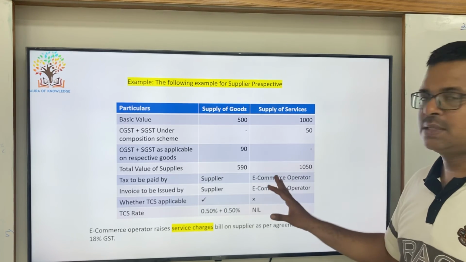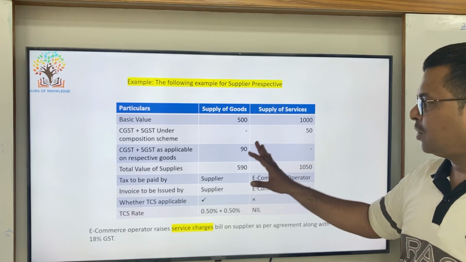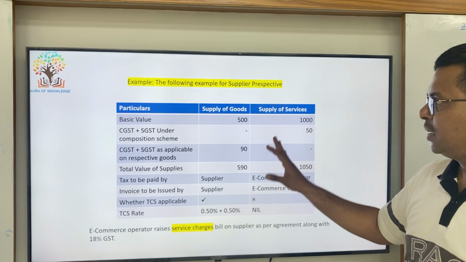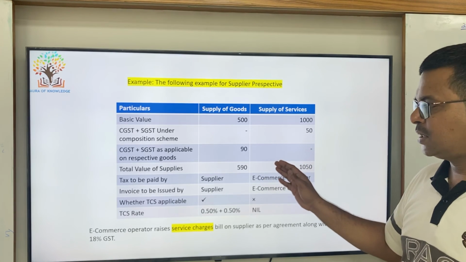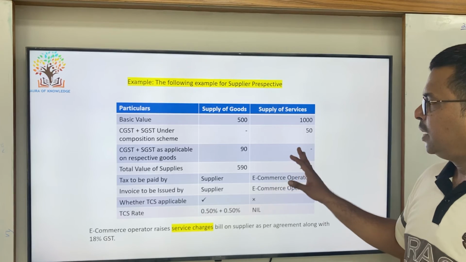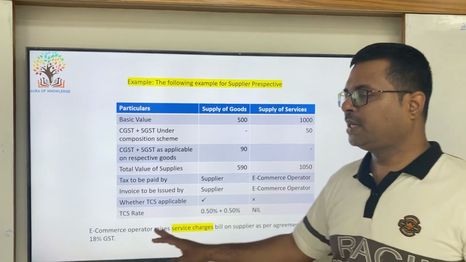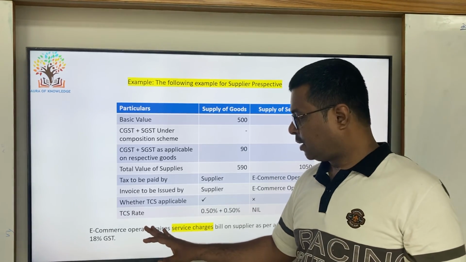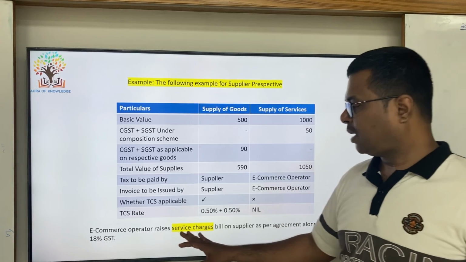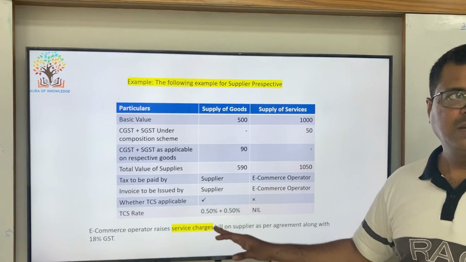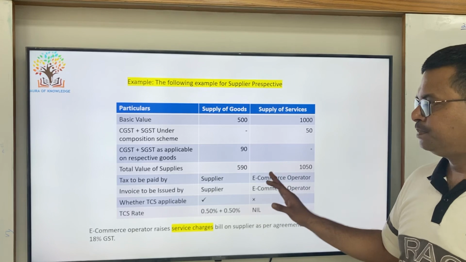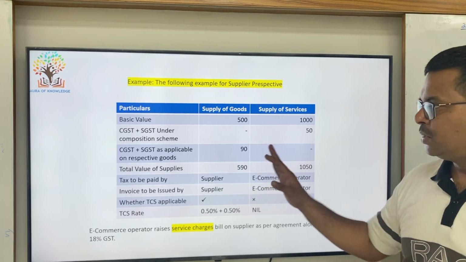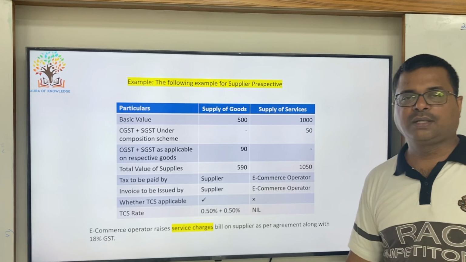For making all these transactions, the e-commerce operator has done a service to the supplier. So the e-commerce operator will raise a separate invoice on the supplier, and he will charge 18% and collect the tax and pay it to the government. This is how it happens. Hope you understood. Thank you.